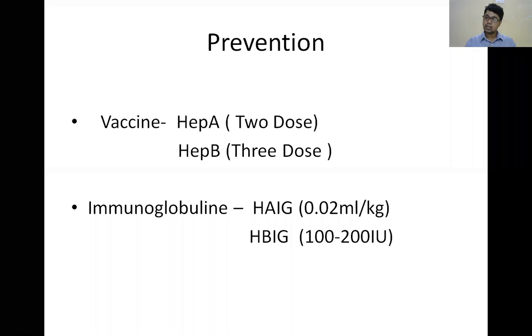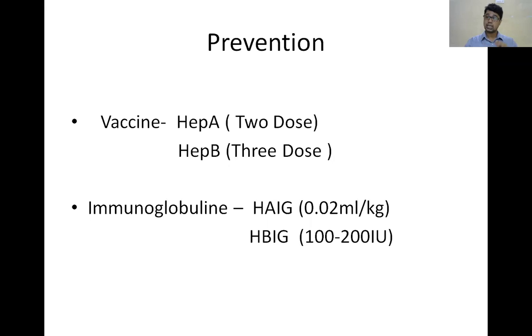Okay, one other than immunoglobulin. Immunoglobulin means you have to give a dose of 0.02 ml per kg in hepatitis A. Hepatitis A, you give 0.02 ml per kg. Again, that is pre-exposure and post-exposure prophylaxis. In pre-exposure, you have to give a single dose.